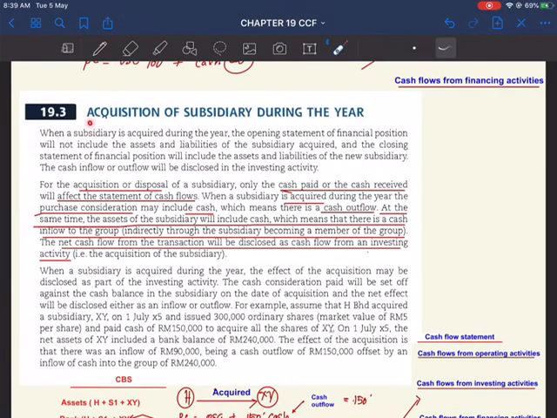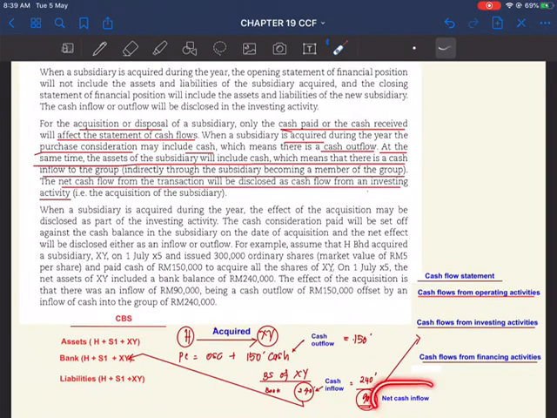So in short, when you have a disposal or acquisition of a subsidiary, you will have to find the net cash inflow or outflow. And this net cash inflow or outflow due to the acquisition or disposal will be entered into cash flow from investing activities. For example, the example given here is where H acquires a subsidiary XY on 1st July.